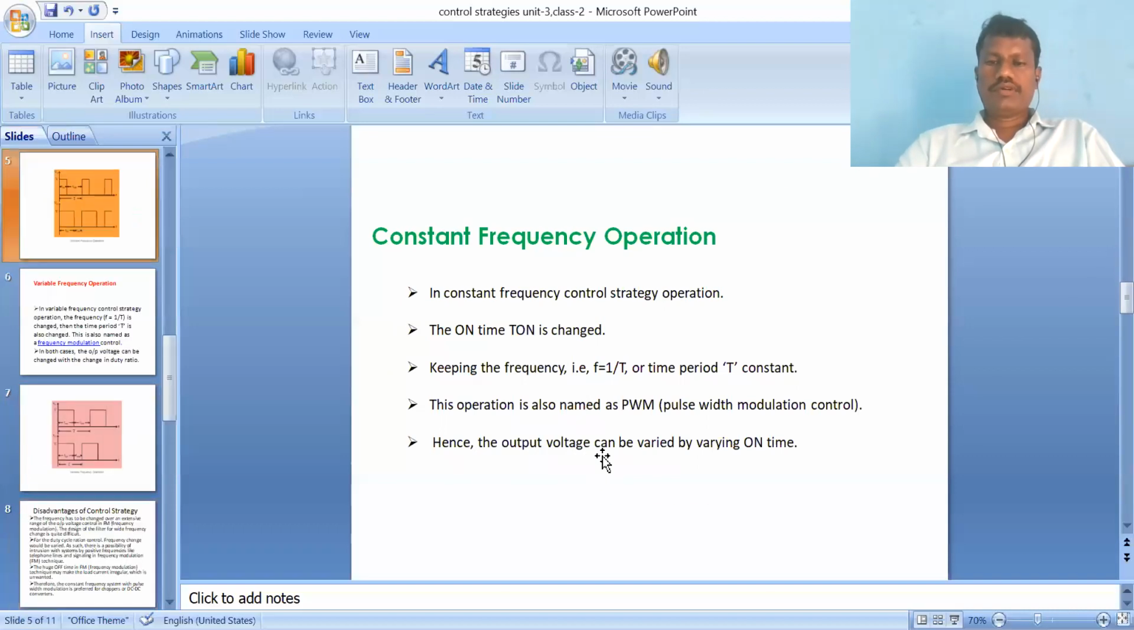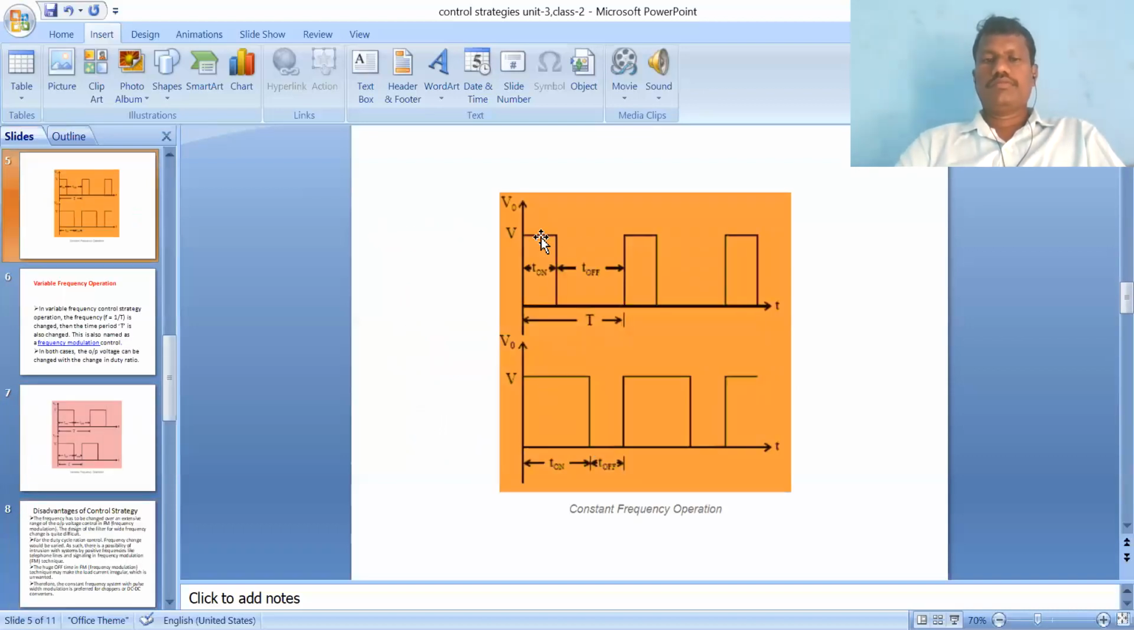So let us see the waveform. In the first waveform, T on is not maintained constant, but the time period T is maintained constant, giving constant frequency. T is constant, but T on and T off are not constant. In the second waveform, T is constant. The same T considered in the first waveform is considered in the second waveform also, but T on and T off are not maintained constant.